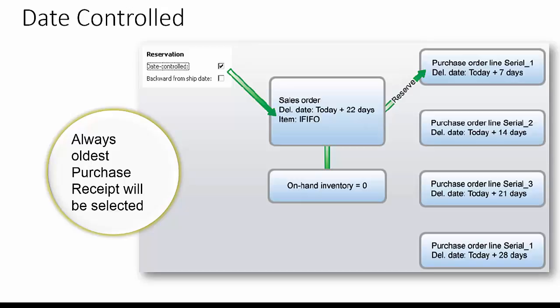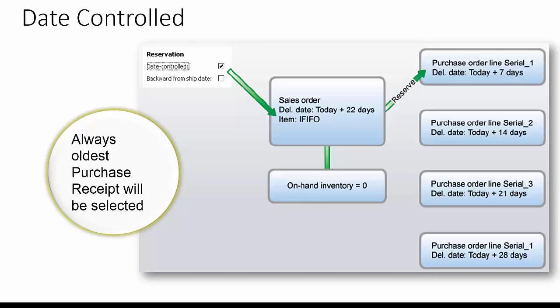Let us review the date control. With just the date control parameter checked, reservation occurs according to the FIFO principle. This means the sales order line quantity is reserved against the oldest purchase order with a delivery date falling before the delivery date of the sales order line. For example, we have a sales order to be delivered 22 days later, and we have 4 purchase receipts to reserve against: 7 days, 14 days, 21 days and 28 days later.